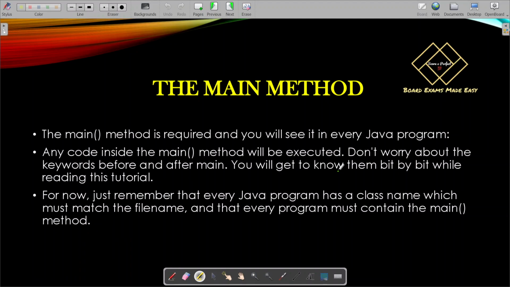But what are those? You don't know about that? Yes, we don't need to understand that as of now. Just remember that any code inside the main method will be executed. Any code inside the main method will always be executed, rather.